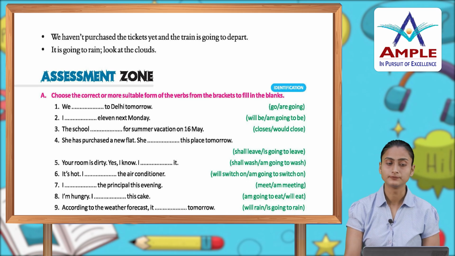Look at the clouds. Now the assessment zone: choose the correct or more suitable form of the verbs from the brackets to fill in the blanks. We dash to Delhi tomorrow. We are going to Delhi tomorrow.